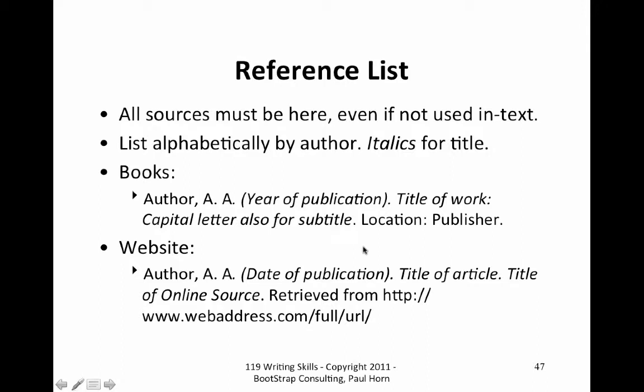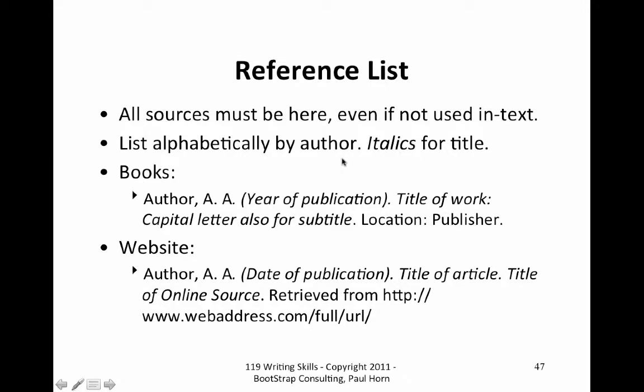At the end should be a reference list, and what we want you to remember is if it's something that you've used as a parenthetical resource, it must be in this list. But what if you used a book and you never really went and took any specific idea from that book and put it into your paper? Do you still need to put it in the reference list even if it wasn't used as a parenthetical? Yes. So even if you read something and it just confirmed your thinking or got you started on your research, it should go there. And we always list alphabetically by author.